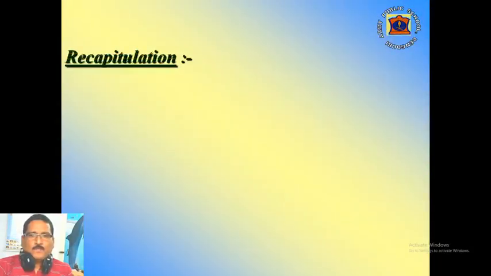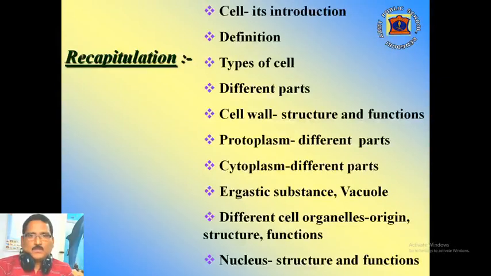Let's have a quick look at the different points that I've discussed. Cell, its introduction, definition, types of cell, different parts of cell, cell wall, structure and function, protoplasm, its different parts, cytoplasm, its different parts, ergastic substance, vacuole, different cell organelles, their origin, structure and function, then at the end nucleus,